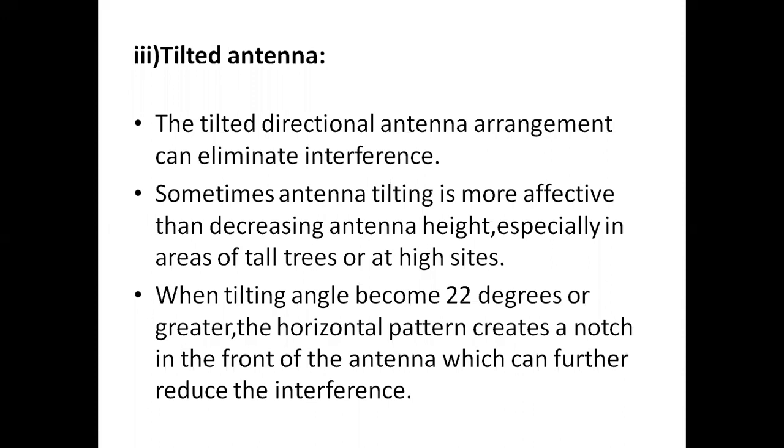So without decreasing the antenna height, we are tilting the antenna. Tilting the antenna means the tilting angle becomes 22 degrees or greater. You are just tilting the antenna at some particular angle in order to eliminate the interference, and if it is 22 degrees or higher, then we can have a better signal. That means we can reduce the interference.